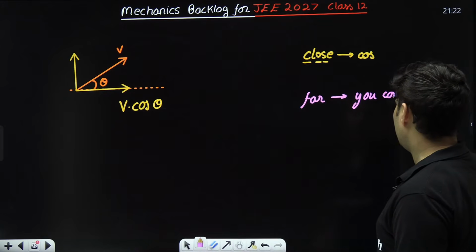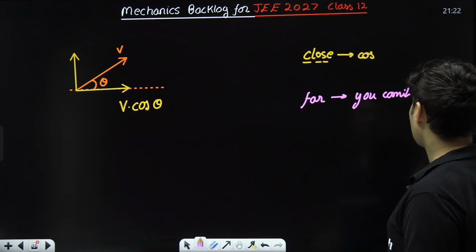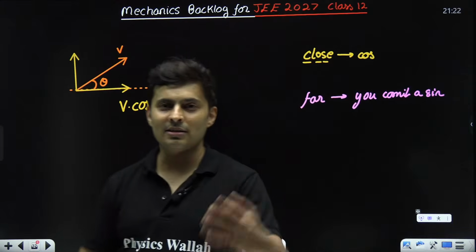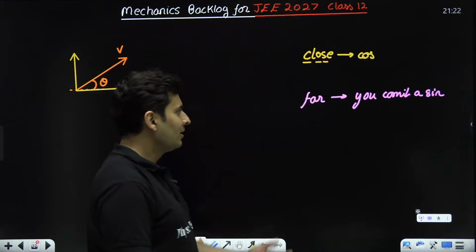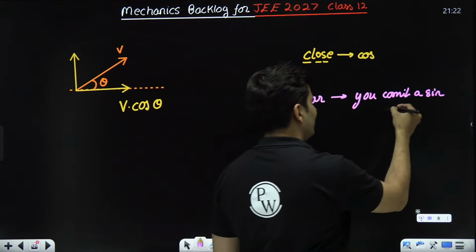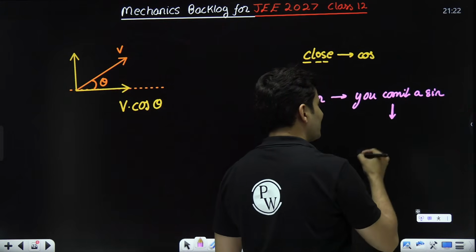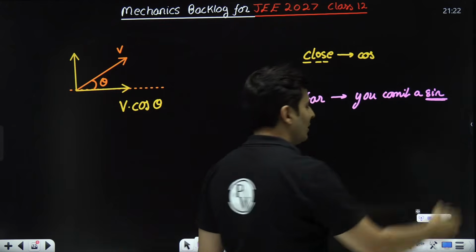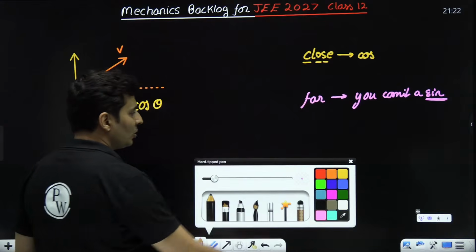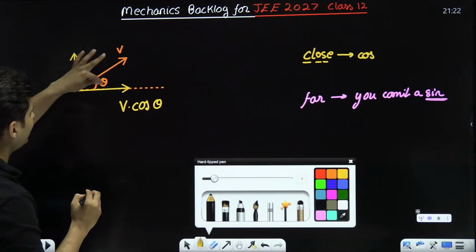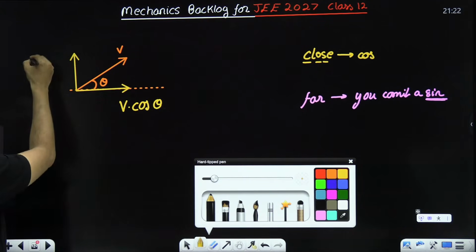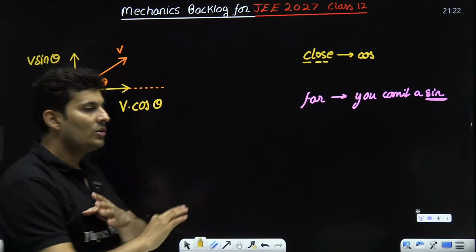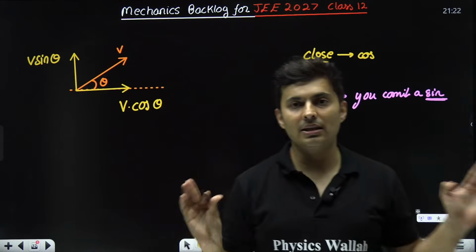You commit a sin. I'm not saying this is reality or these are some of the 10 commandments given. But yeah, you commit a sin. So if you remember that, that's it. As you can see, this component is far away, so it has committed a sin. So it is V sin theta. If you know this, you are sorted, done and dusted. Nothing more, nothing less.